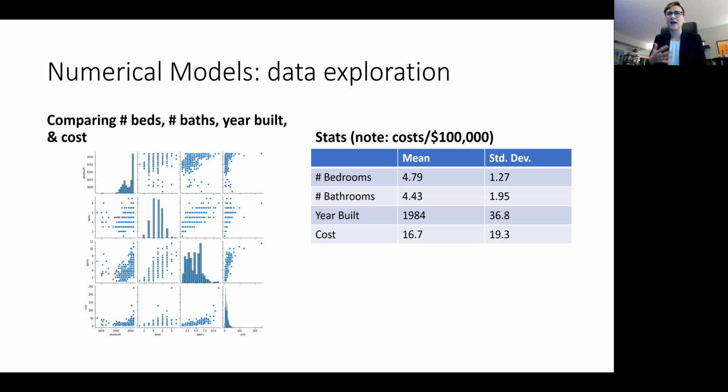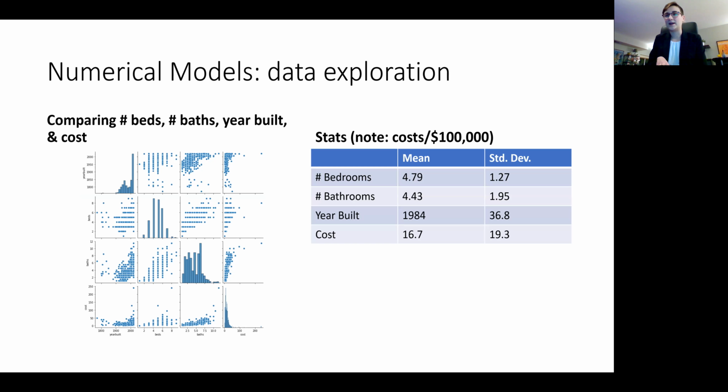As a first step, I looked through the numerical data to get acquainted with the data set, used Seaborn to make some plots to see how the variables I had chosen for my numerical analysis were correlated with cost in general, and also looked at the statistics of those numerical values. Just as a note, I noticed that my values were kind of exploding when I used the costs as written.